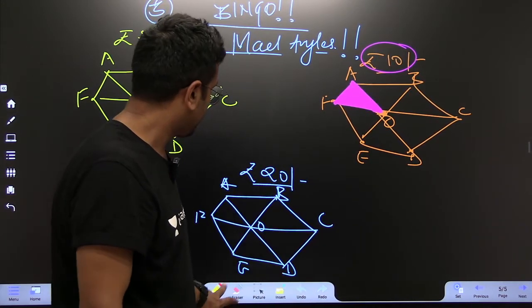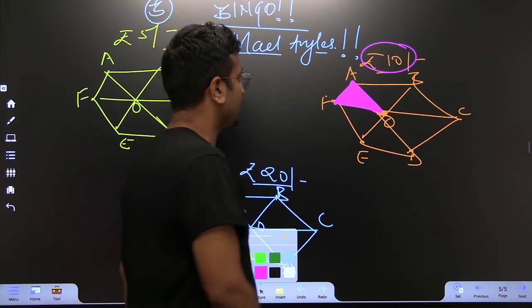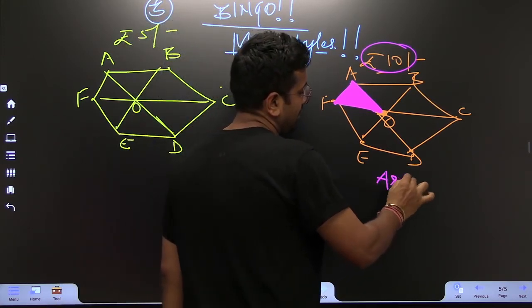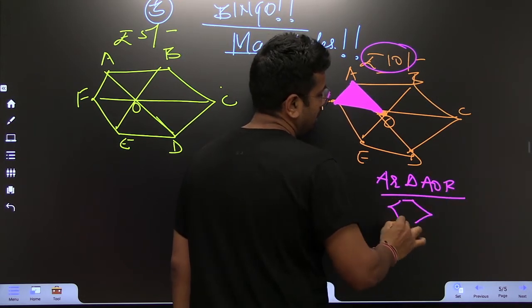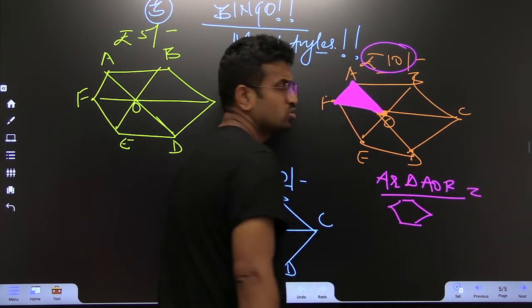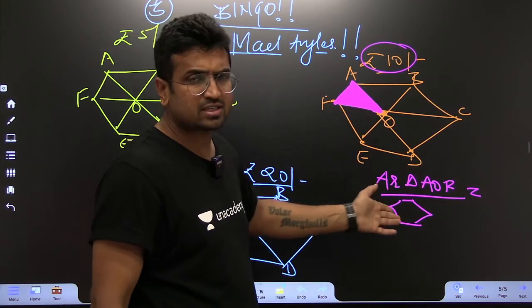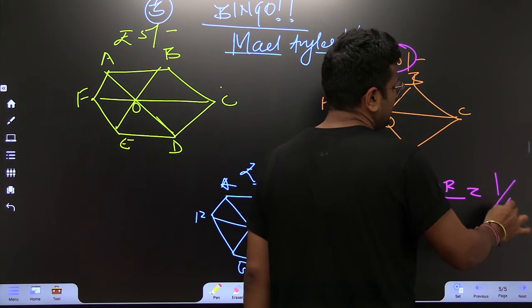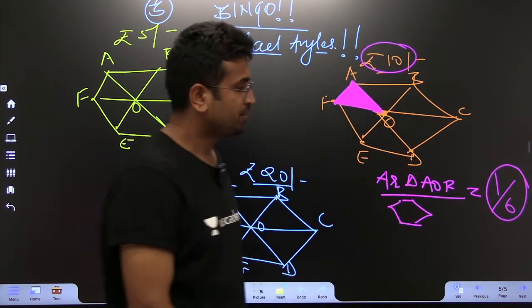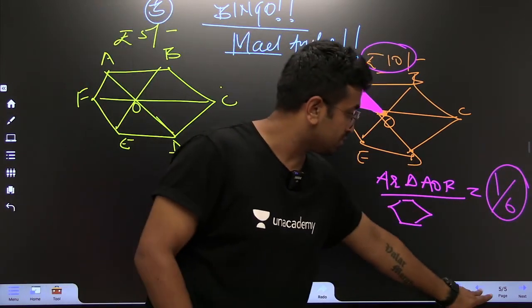10 rupees packet, right? So area of triangle AOF. This is what they have asked: area of triangle AOF upon area of the regular hexagon. So how many equilateral triangles are there? 6. So this is 1 out of 6. That's it. You've got the answer. So what is the answer? 1 out of 6. Sir, who asked such kind of questions?